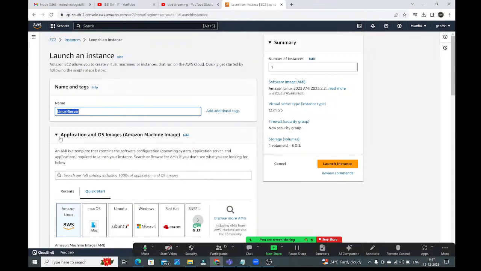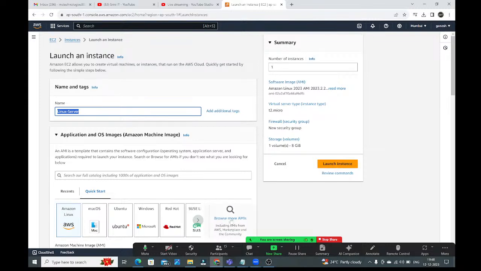We need to choose the AMI, guys. Amazon Machine Image. What is this AMI? We will learn, guys. Right, but first to practice the Linux commands, we need one machine that I am creating here. Right, after that we will discuss each and every one in detail. See here, I want to select the AMI, guys. Here, Amazon Linux is there, Mac OS is there, Ubuntu OS is there, Windows is there, Red Hat is there, OpenSUSE is there, like that. Several distributions are available. Which distribution you want, you need to choose.